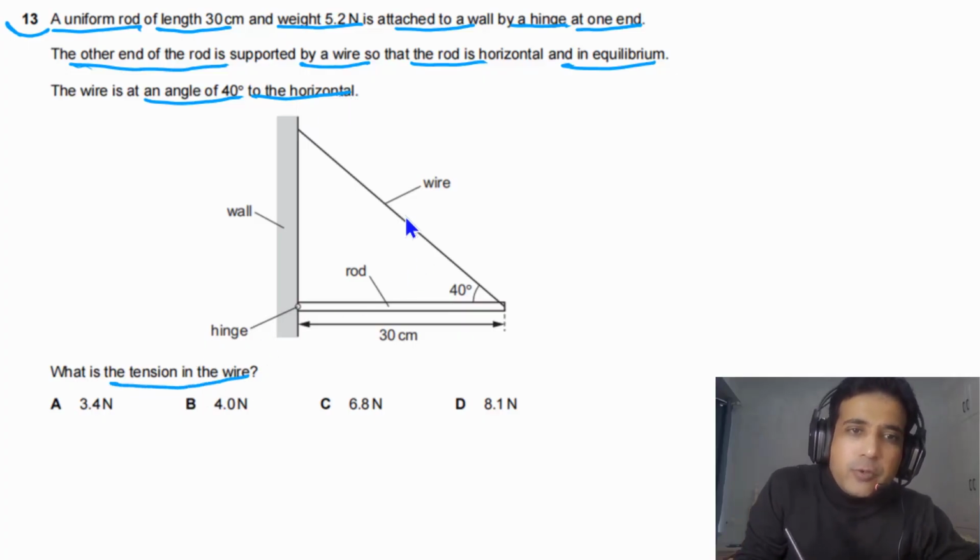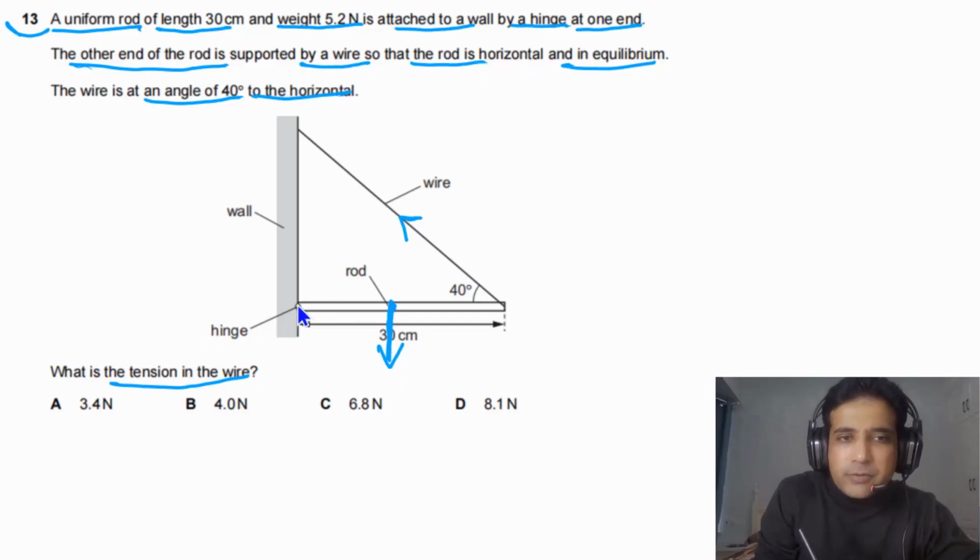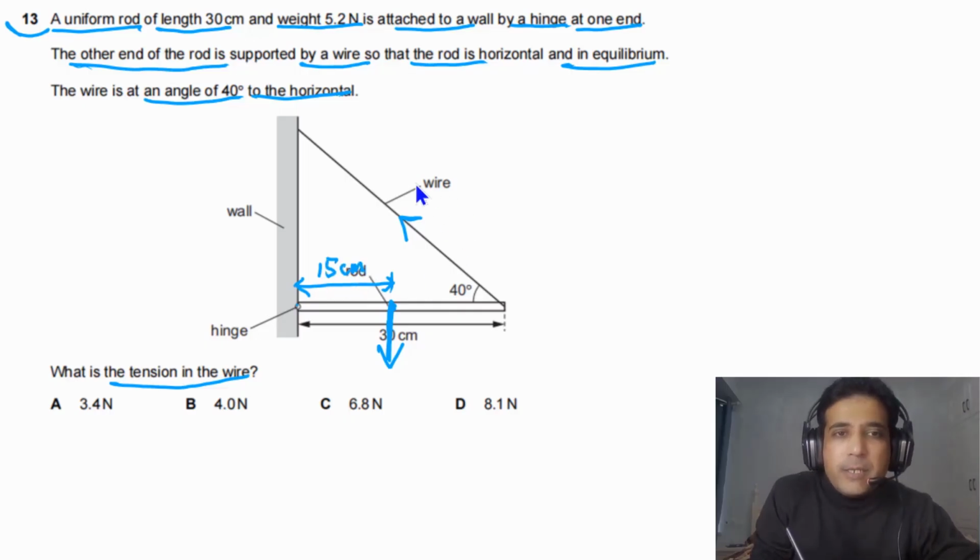So first of all, we need to understand there is a tension in the wire. That's the reason this is in equilibrium. And this rod is uniform, so it means its center of gravity is acting at the midpoint of this rod. So we can draw the line here. So the force of gravity is acting here. And the distance from the pivot to this point, we can write down here, this distance is equal to 15 centimeters. And the tension in this wire has two components.